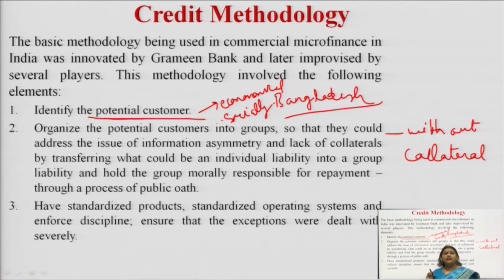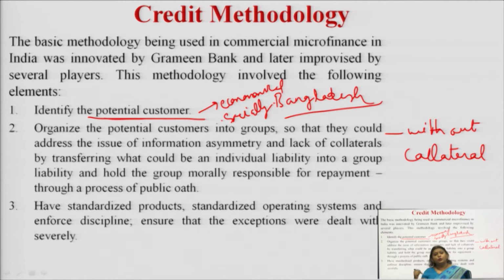Whenever we do not have anything as a guarantee for the backup of the loans, it is again a challenge for the microfinance institution: in case of default, who is going to repay the loan? And if there is nobody to repay the loan, who is going to hold the responsibility? So, the second important step is that once we have identified the customers, we have to create groups so that there is a group liability or a joint liability.